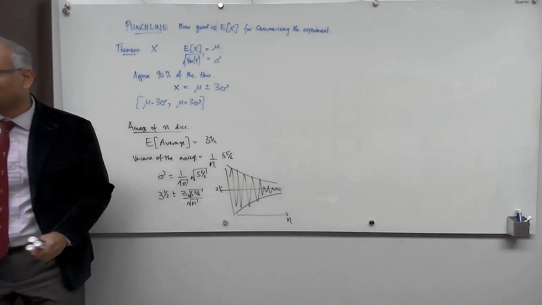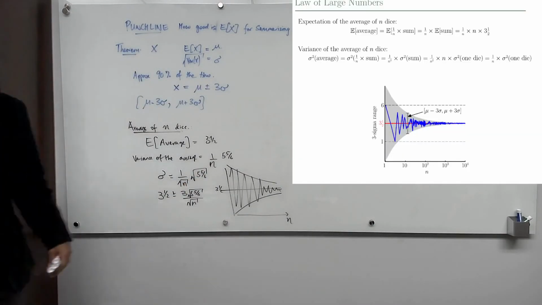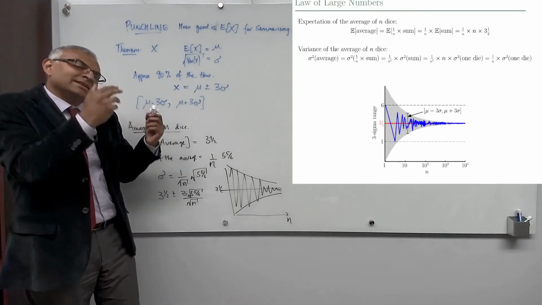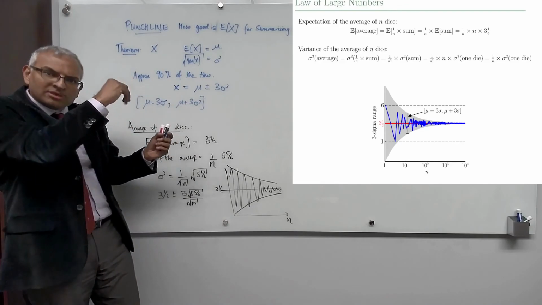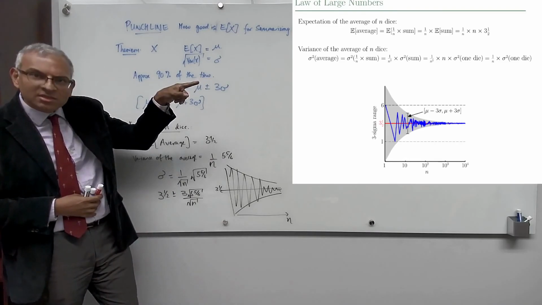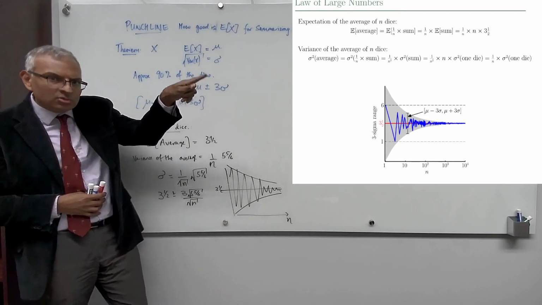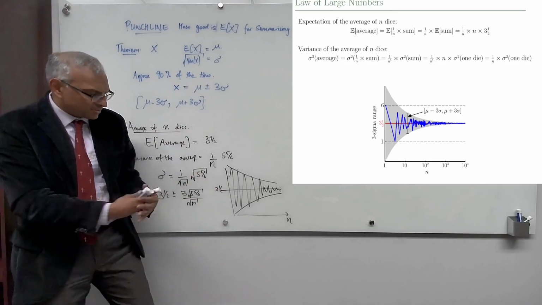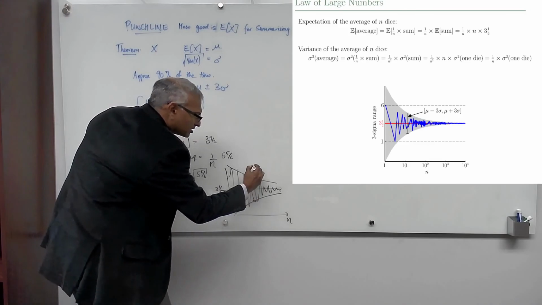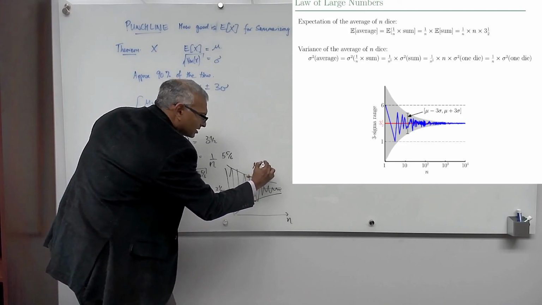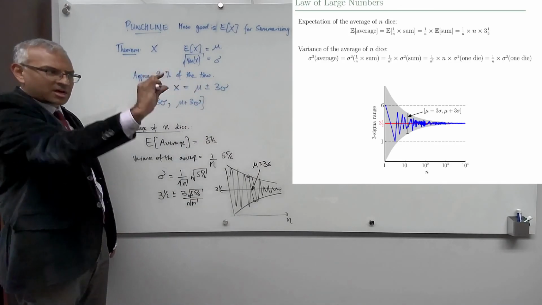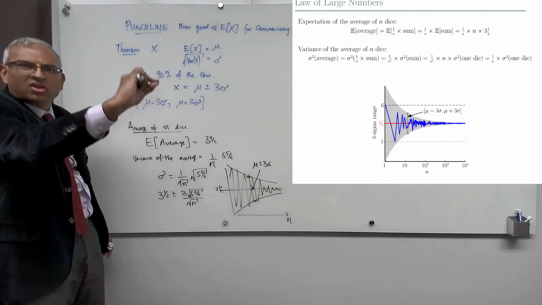Let me show you in practice. So remember this experiment I showed you at the beginning where I rolled n dice and took the average, and I showed you what the average looked like for different choices of n in my experiment, and you see that it was converging closer and closer to the expected value. And the error bar is mu plus or minus 3 sigma. You see there, shaded in gray, is the error bar. And look at how nicely the experiment follows the error bar.